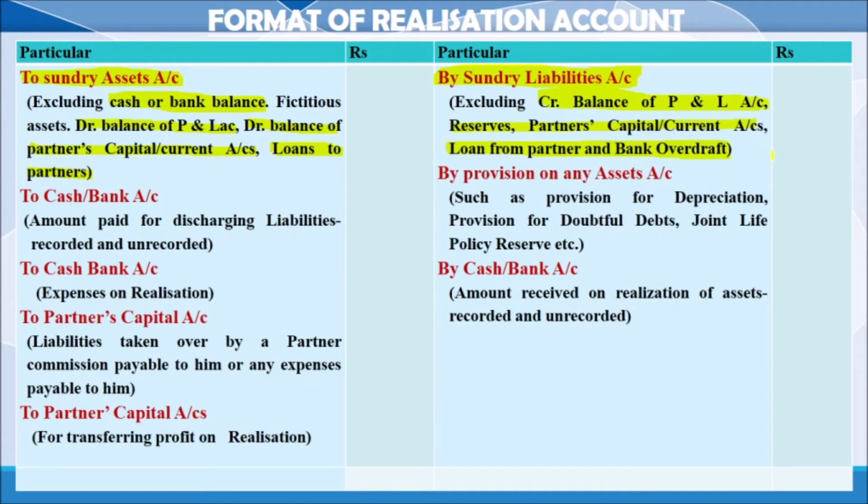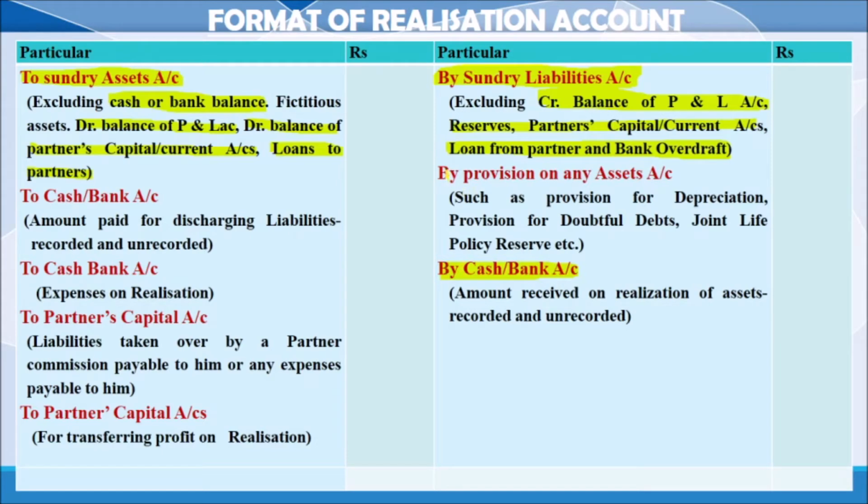That is the first step in the realization: we have to transfer all the items. Then we have to realize the values. What is the present value at the time of dissolution of the organization? We have to find out that value. Whenever some assets are sold, it will be transferred to the credit side.